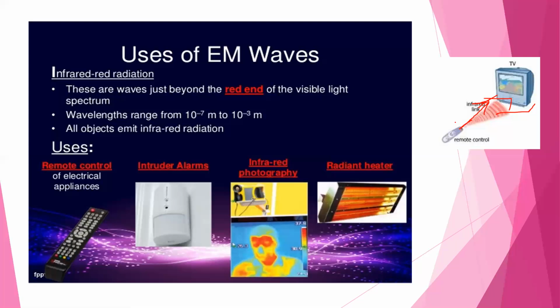Some animals, including rattlesnakes, can detect infrared. A rattlesnake is a snake that can detect infrared.